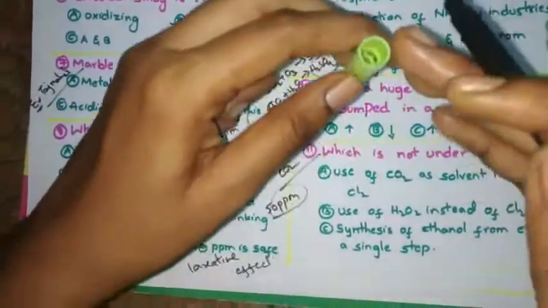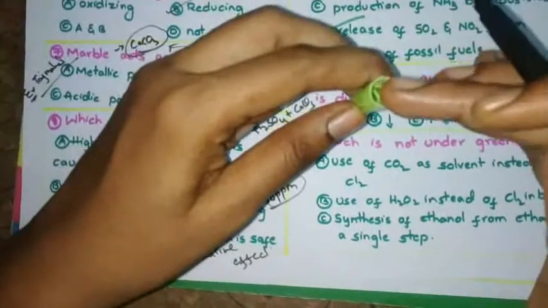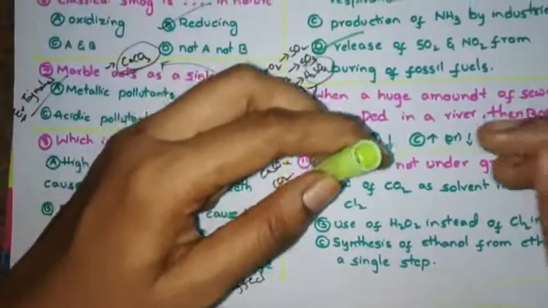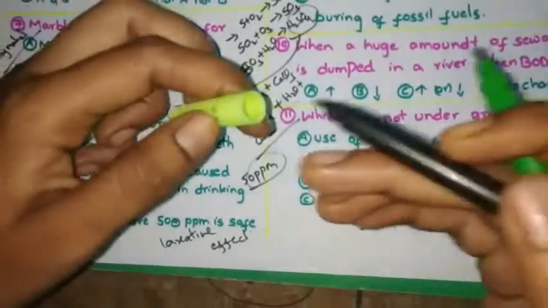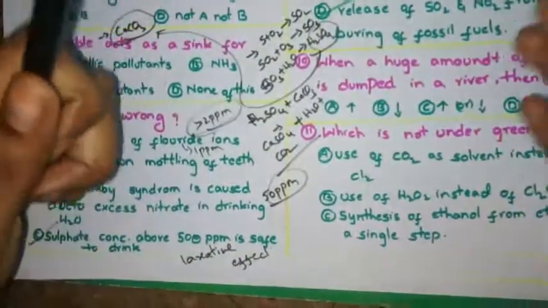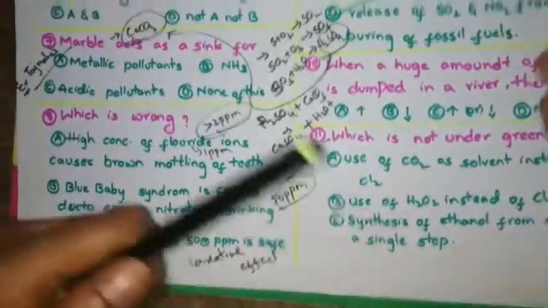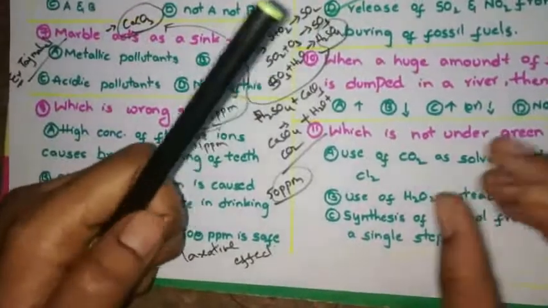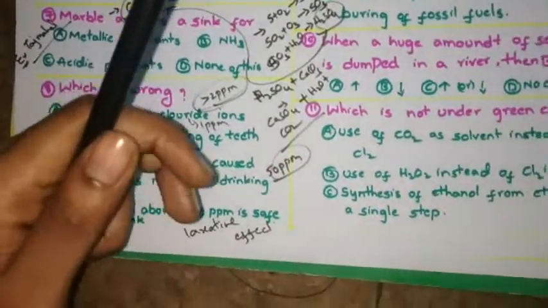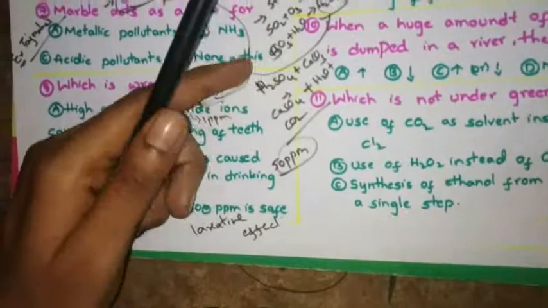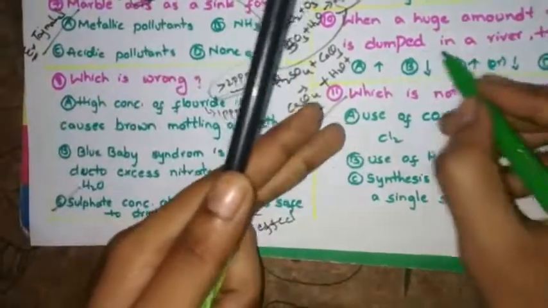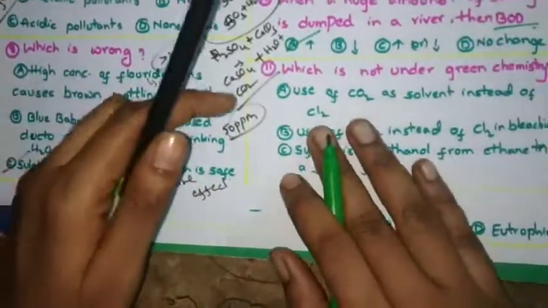That bacteria will decompose the sewage, and to decompose it, it requires oxygen. The more sewage there is, the more oxygen it requires. The required amount of oxygen is known as BOD. So when sewage increases, BOD also increases.